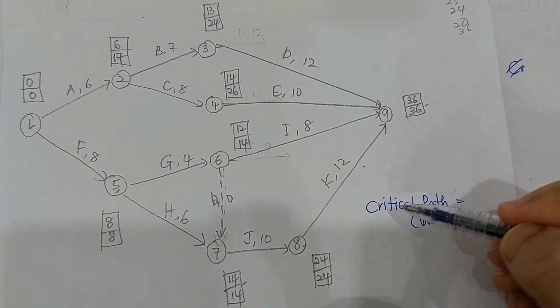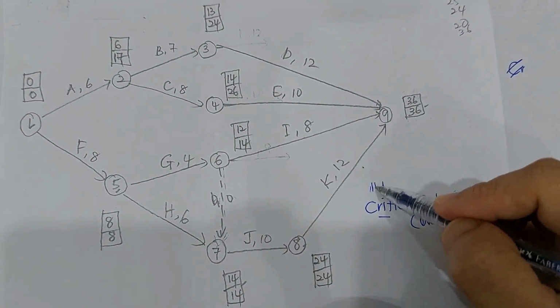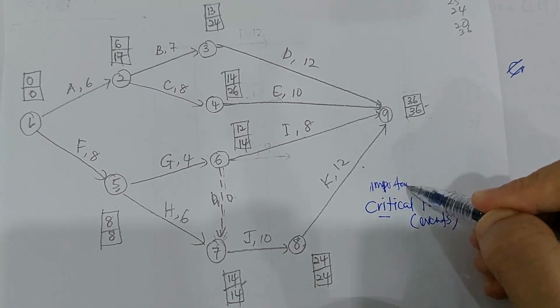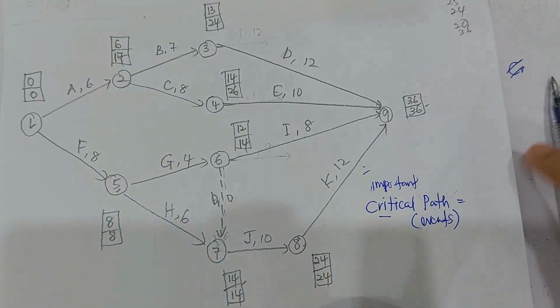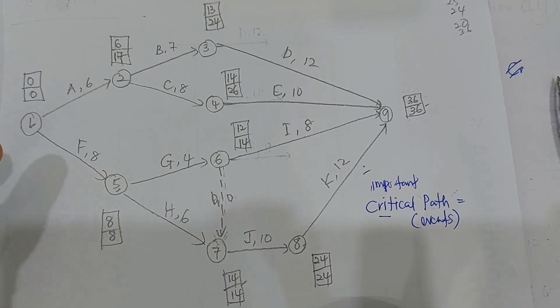Critical path. Critical path here refers to the events. Okay, so we are referring to the events. Critical here means important. Okay, important. So that is the meaning of critical. Okay, so how to determine the critical path? You search the events in your diagram that has the same number of EET and LET.